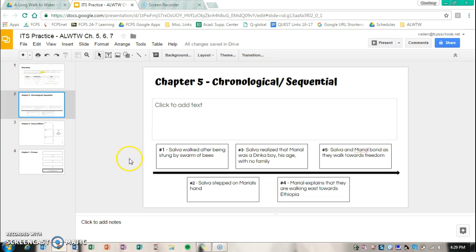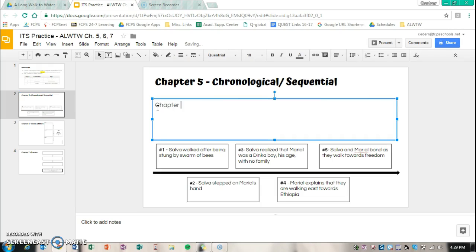So, using my details that I filled in on my graphic organizer, I'm now going to write a chronological sequential paragraph. So, chapter 5 is when Salva is walking along the road after being stung by the swarm of bees.